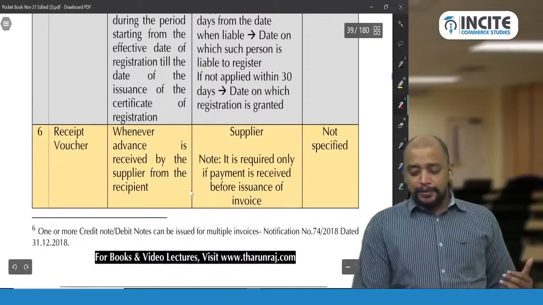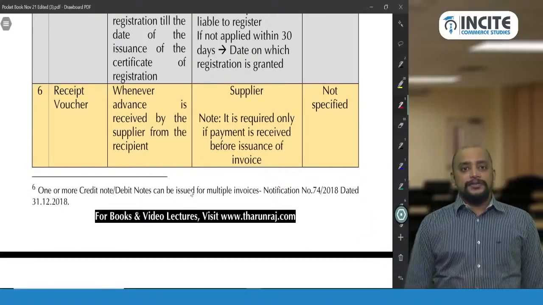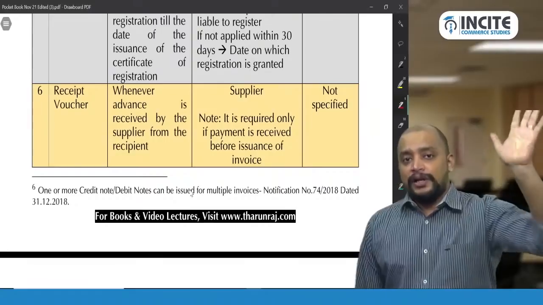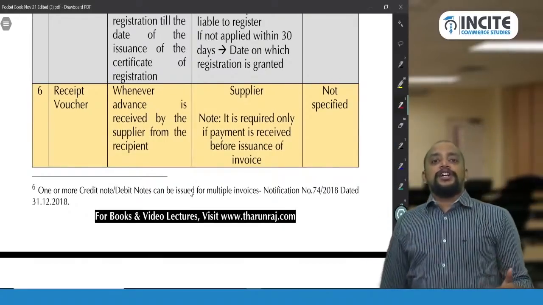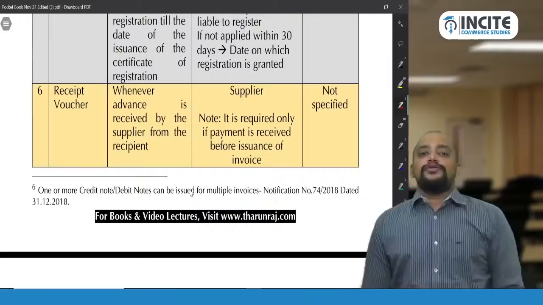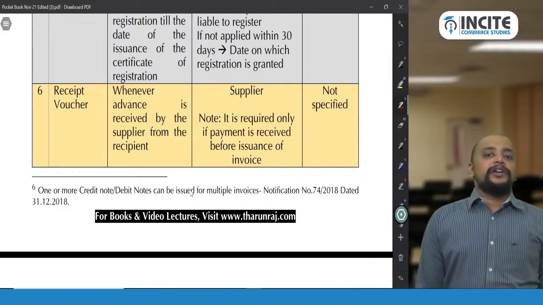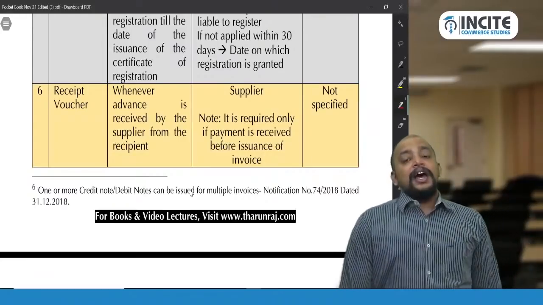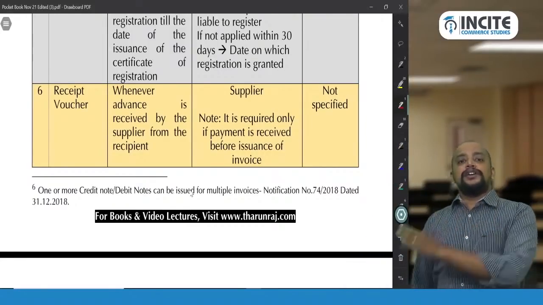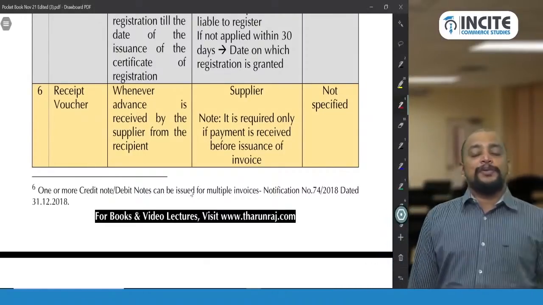Then receipt voucher. Receipt voucher is given in case when an advance is received. What is an advance? Any amount that is received before the date of invoice is known as advance. In case of advance, supplier should be giving a receipt voucher to the recipient, and that receipt voucher should contain the details of the advance whatever is being collected from the recipient. And is GST payable on the basis of receipt voucher? Yes in case of services, no in case of goods, because in case of services only we need to pay GST on the basis of invoice date or payment date, whichever is earlier.